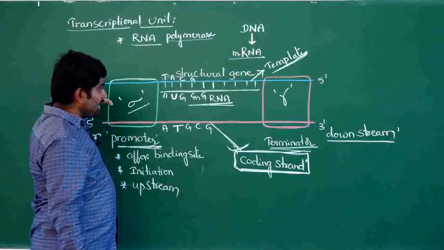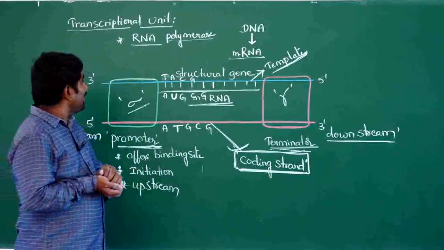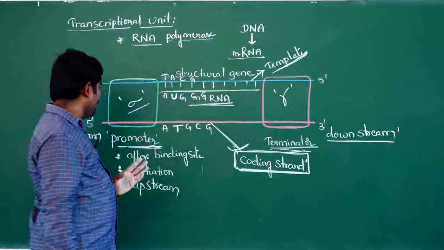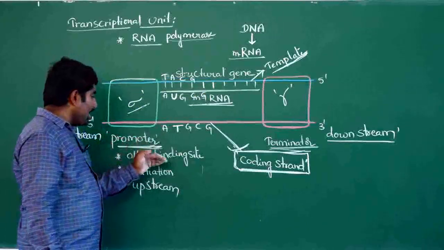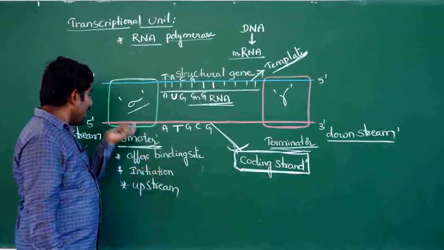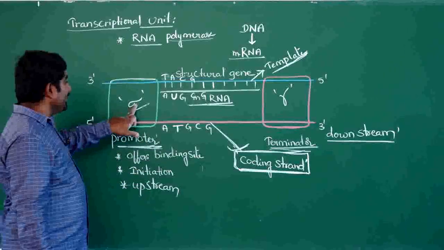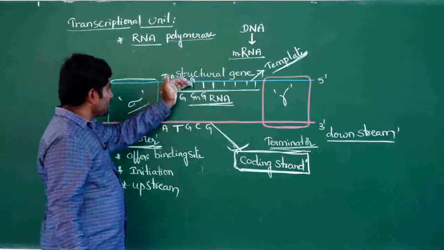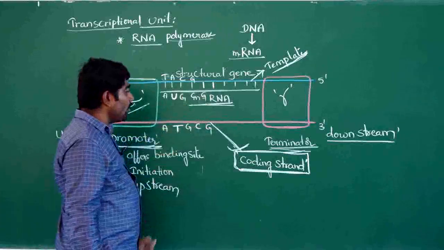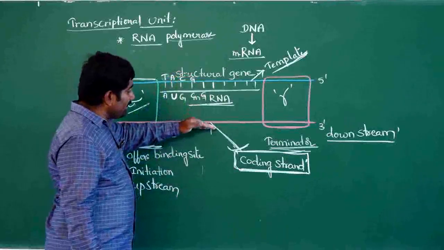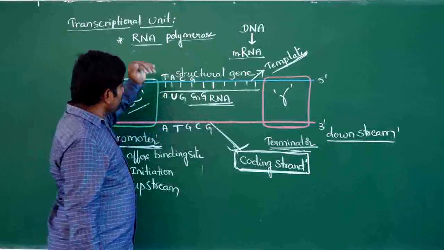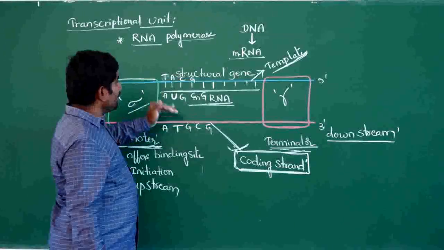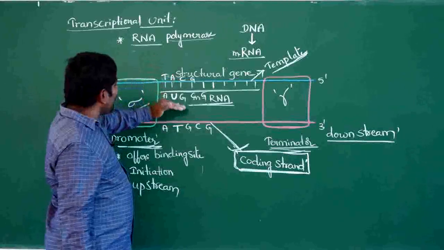So this is a transcriptional unit. A transcriptional unit contains three parts: promoter, structural gene and terminator. The promoter offers a binding site and initiates the process of transcription, it is located upstream, and it activates the sigma factor present in RNA polymerase. The structural gene contains the template strand and the coding strand. The template strand is complementary to the coding strand. The mRNA copies the template strand only during transcription.